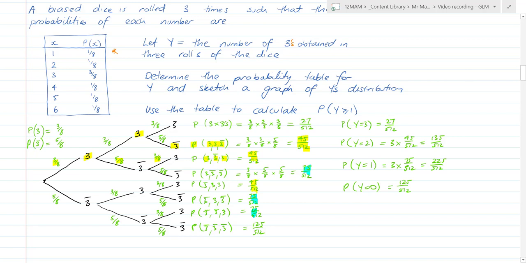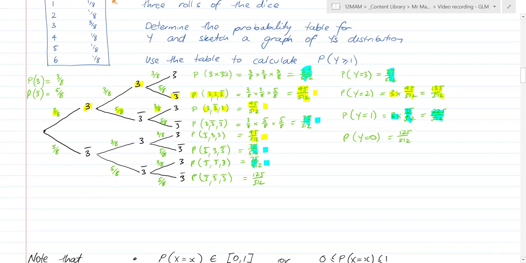And that leads to, remember we defined our variable y as the number of 3's obtained. And so if y equals 3, there is one way of doing that. And that's here. And that comes out as that. Y equals 2. There are 3 ways of doing that. Here, here, and here. And so it's 3 times that one probability, which is this. If y equals 1, there are 1, 2, 3 ways of doing that. 3 times that, which is this. And if y equals 0, we have our answer there.